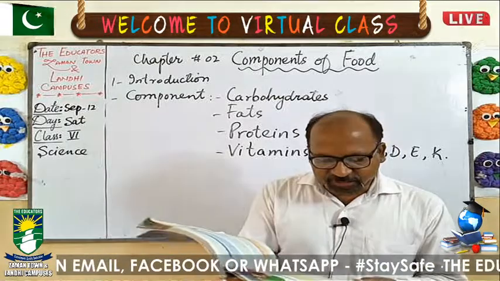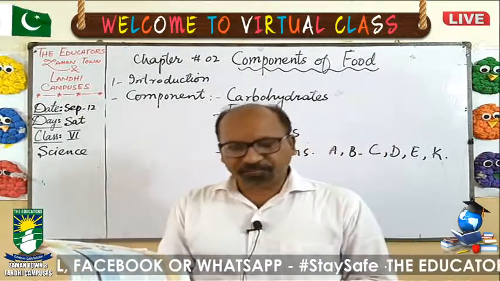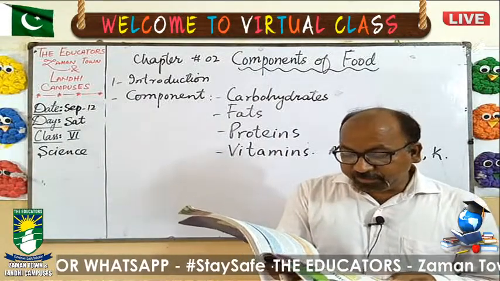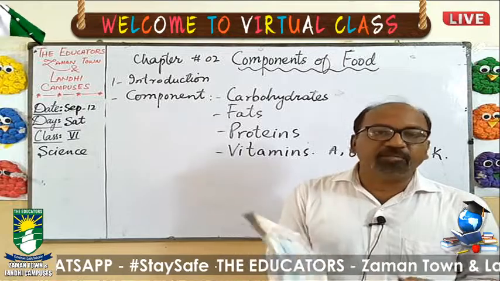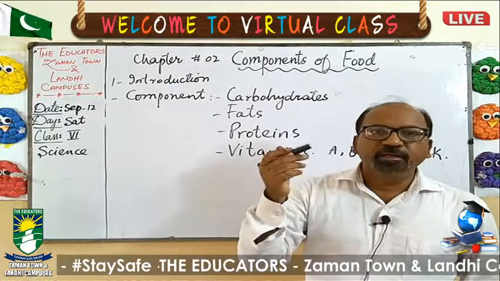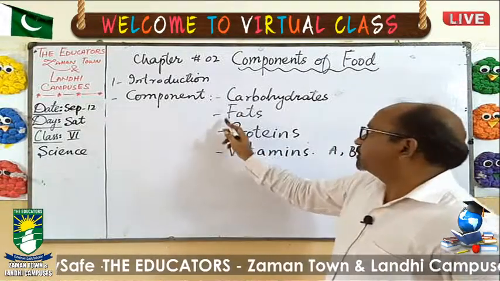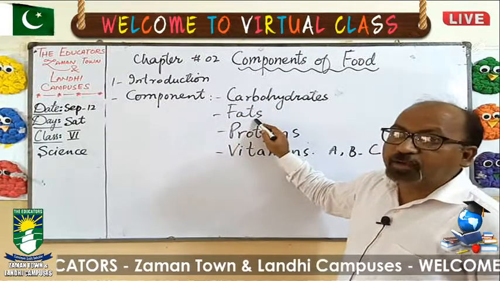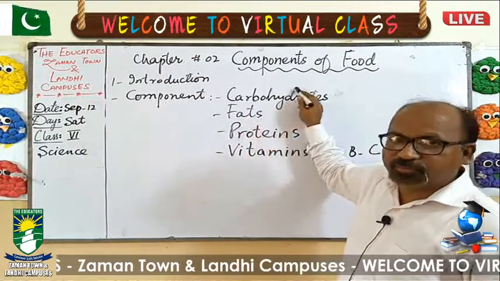Next is fats. When fats break down, they produce a greater amount of energy than carbohydrates. Both fats and carbohydrates are energy giving foods, but fats provide more energy compared to carbohydrates.